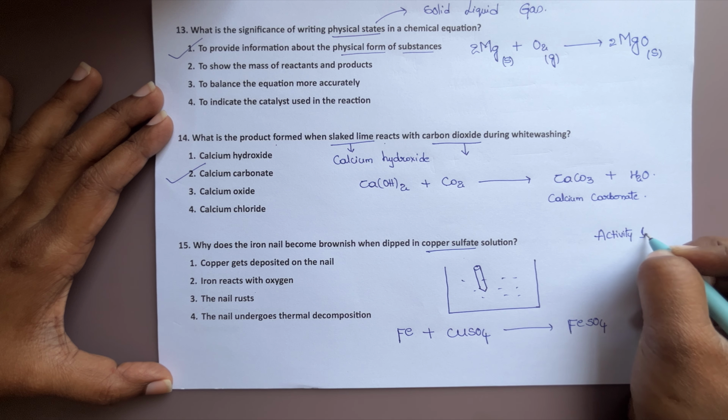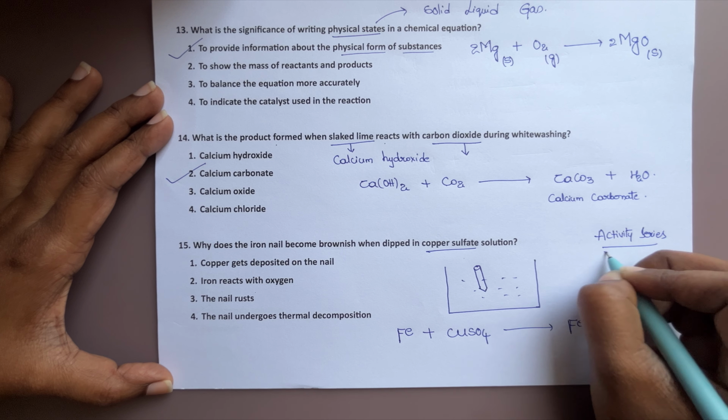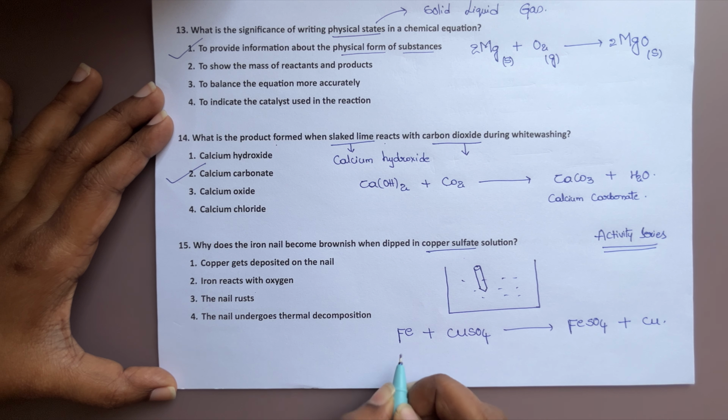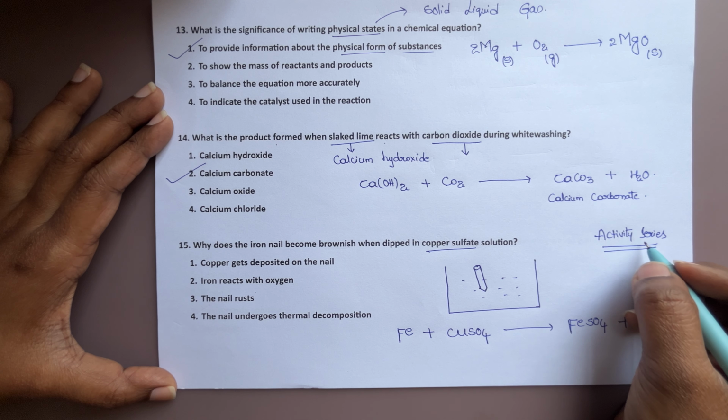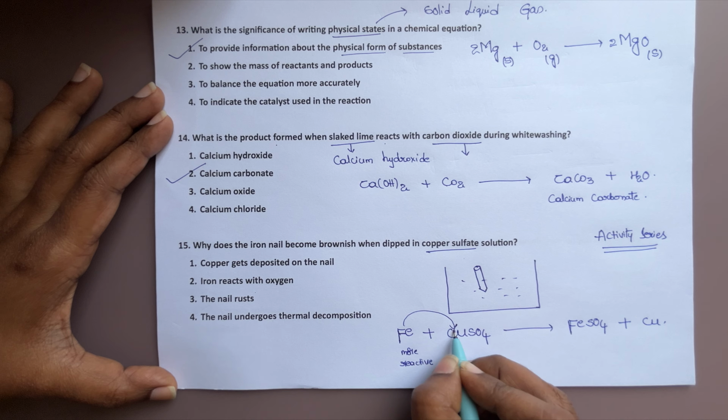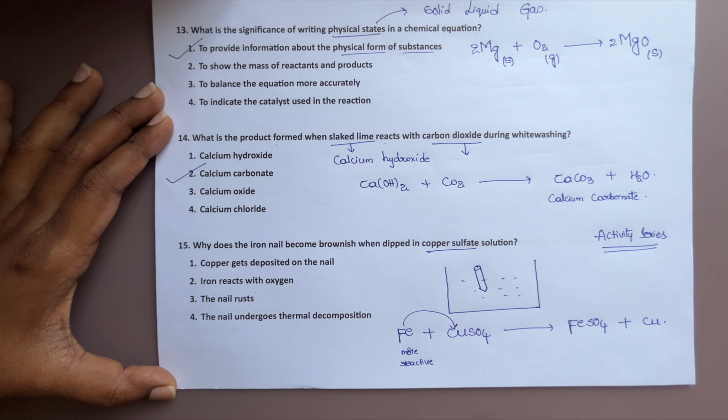Based on the activity series, whether a chemical reaction takes place or not, we can easily identify. Iron easily replaces copper and releases it. According to the activity series, iron is more reactive. Whenever a metal is more reactive, it easily replaces the copper from its compound. So FeSO4 plus Cu.